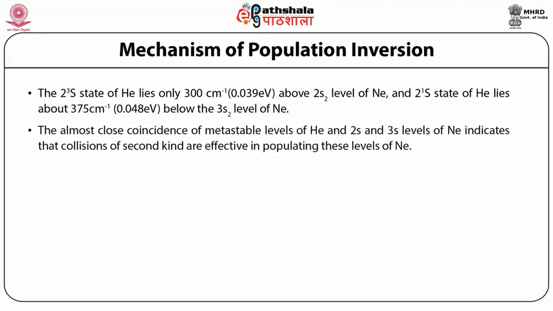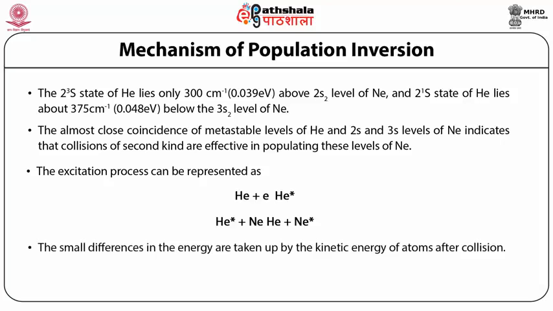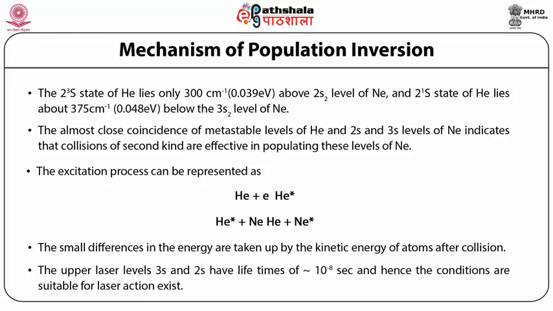The almost close coincidence of metastable levels of helium and 2s and 3s levels of neon indicates that collisions of the second kind are effective in populating these levels of neon. The excitation process can be represented by the equations: excited helium plus neon gives helium plus excited neon. The small differences in energy are taken up by the kinetic energy of the atoms after collision. This is the main pumping mechanism in the helium neon laser. The upper laser levels 3s and 2s have lifetimes of 10 to the power minus 8 seconds, and hence the conditions are suitable for laser action.